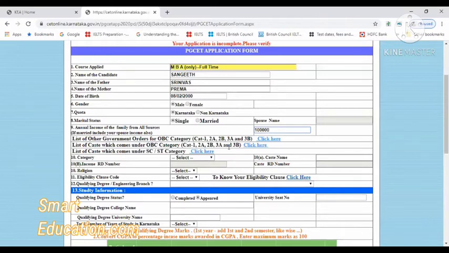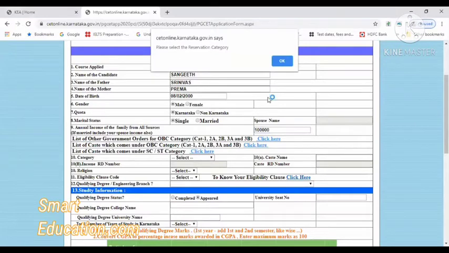So I would suggest you please go and apply for an income certificate and a caste certificate if you don't have them, because PGCET is very good for students. If you are applying through PGCET, the OBC and reserved category students will have a lot of benefits. So I would suggest you take that up and apply so that it will be easy for you.